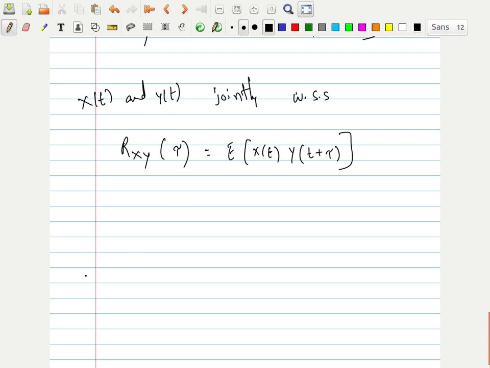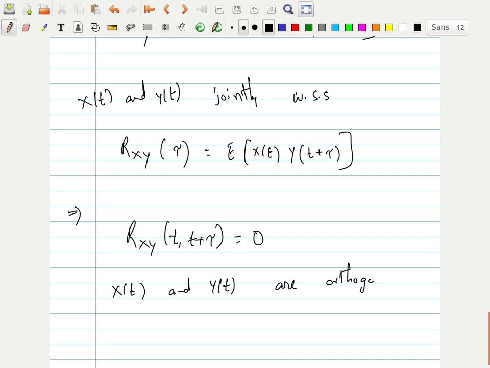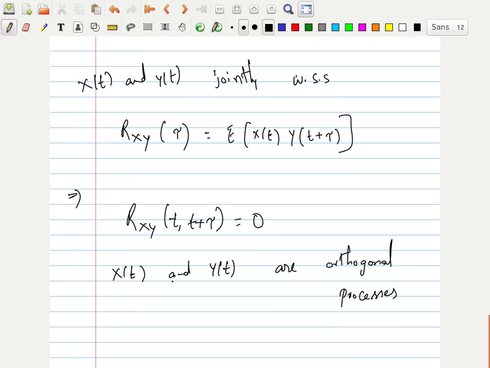Now next point: if Rxy of t comma t plus tau comes to be a 0 value, so you got two random processes x of t and y of t and you found that cross correlation is coming to be 0, then I can say that x of t and y of t are orthogonal processes.